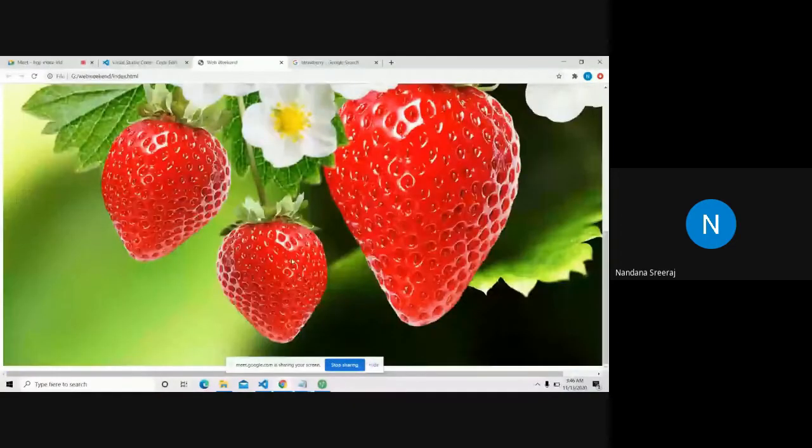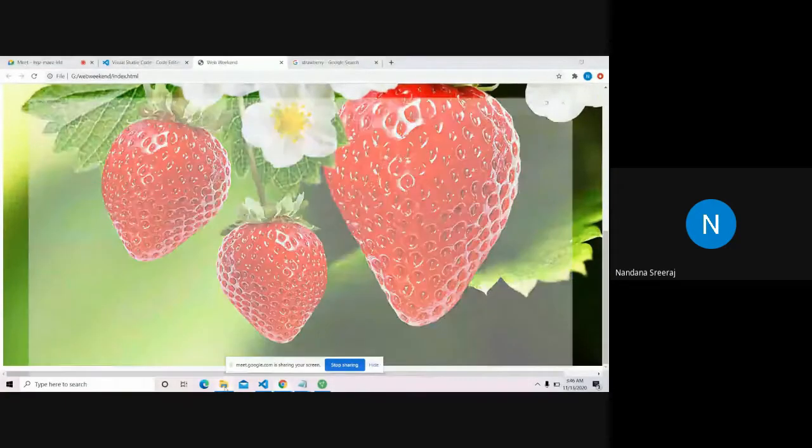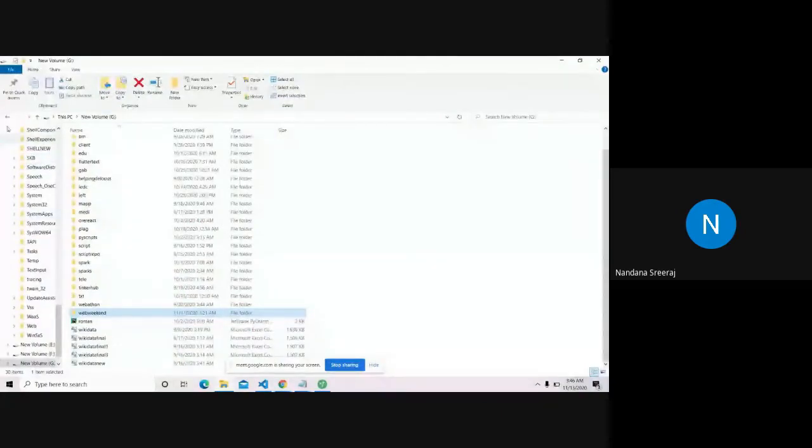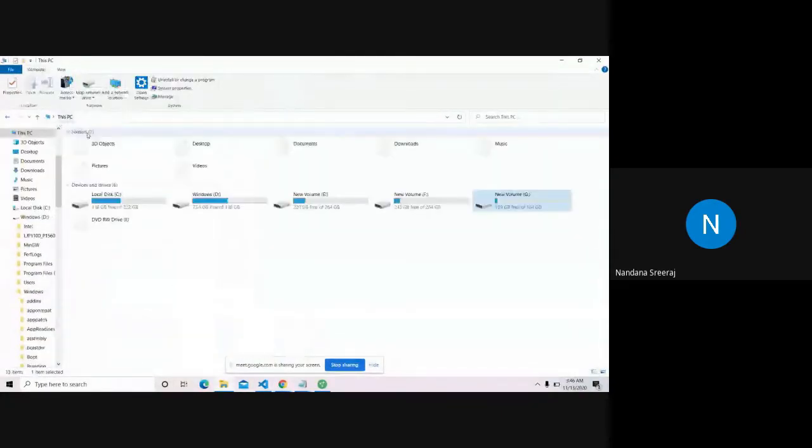And yeah, we got the image from the internet. But suppose I want to take the image not from the internet. I want something from my local disk folder. So let me check if I have a picture. This PC, pictures.